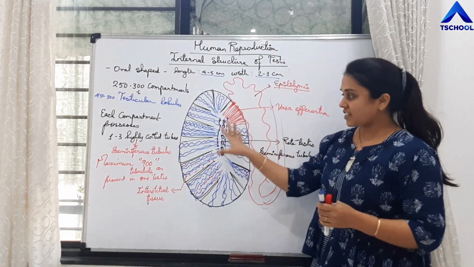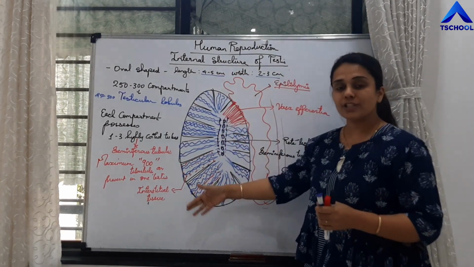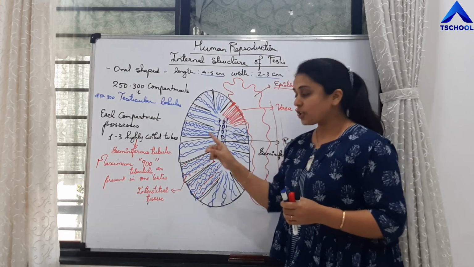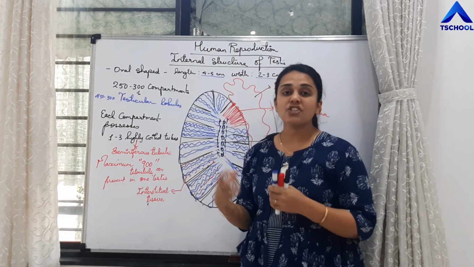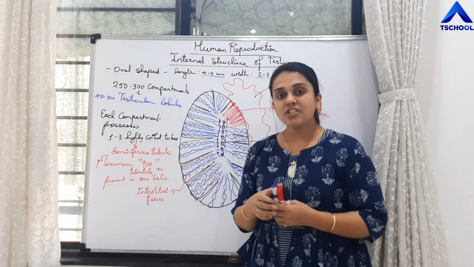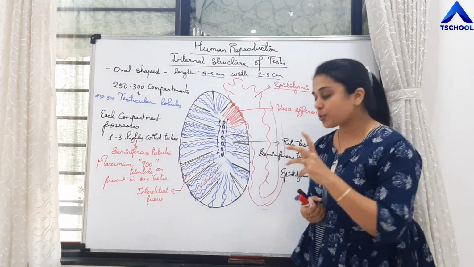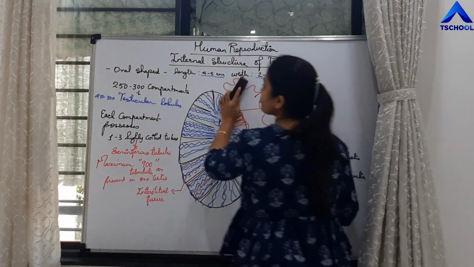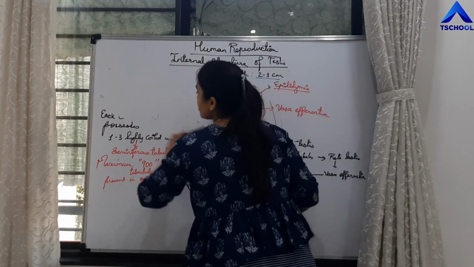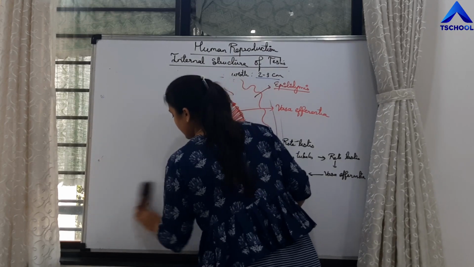Students, we have studied the longitudinal section of the testis. We know that seminiferous tubules are present in each testicular compartment. Each compartment possesses 1 to 3 seminiferous tubules. So what is the structure of the seminiferous tubules? That we have to study.